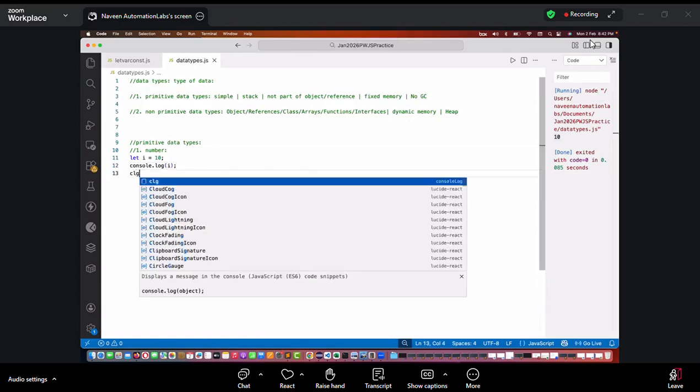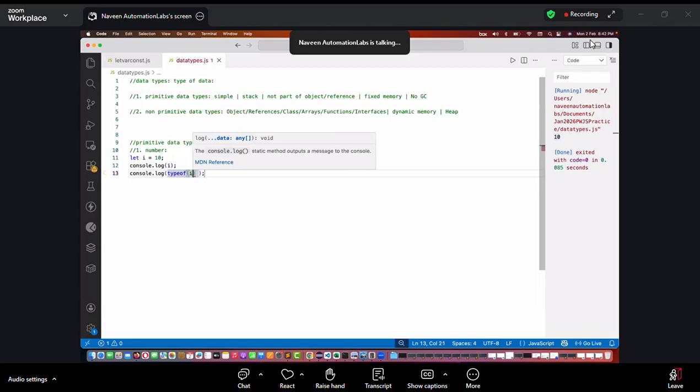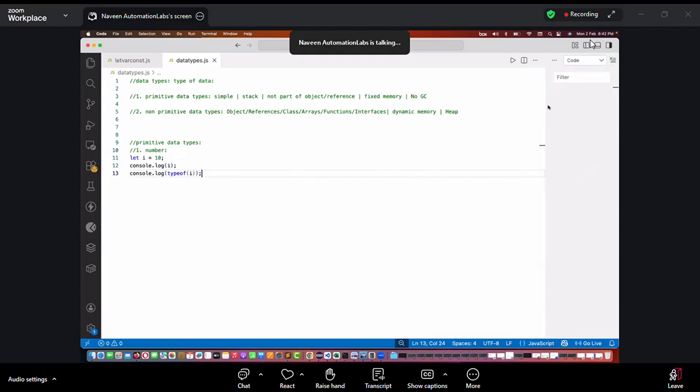Remember this thing? There is one simple method called typeof. The type of I is what? You put a bracket here and then supply I. It will tell you at runtime, when we run this code, what the type of I is. So can anyone tell me what will be the output for typeof I?